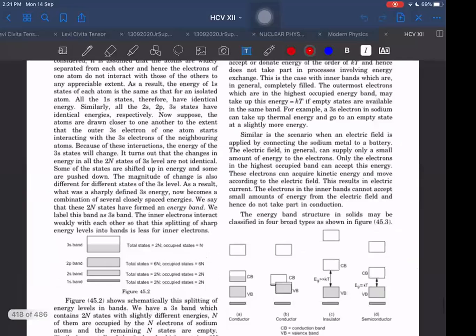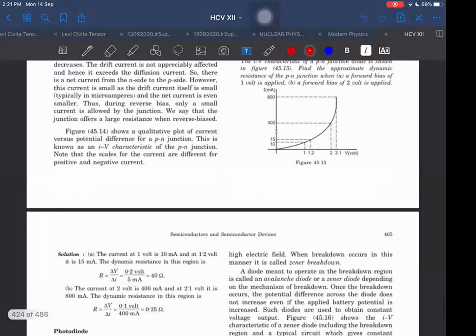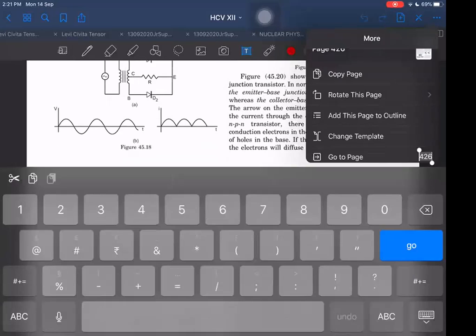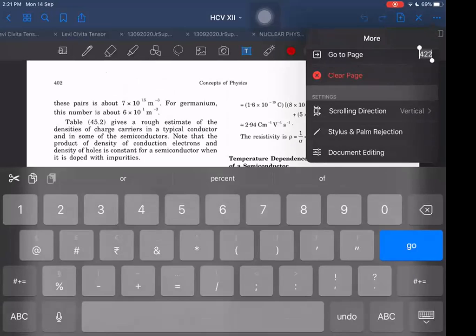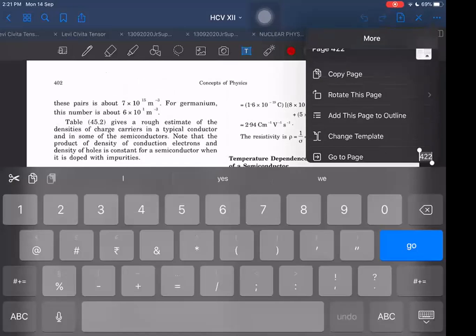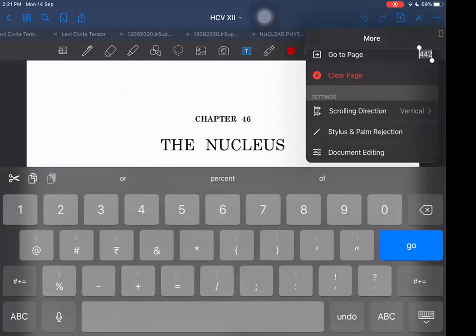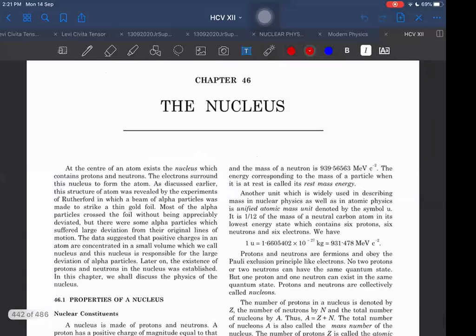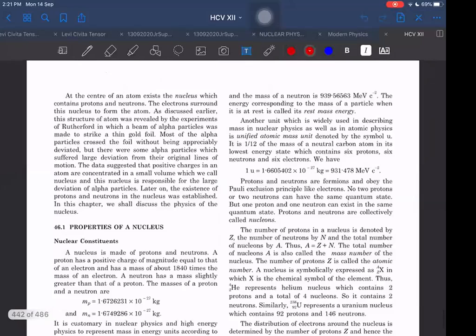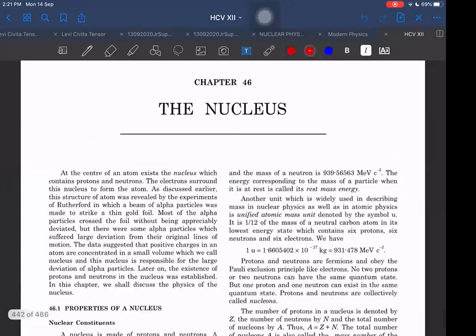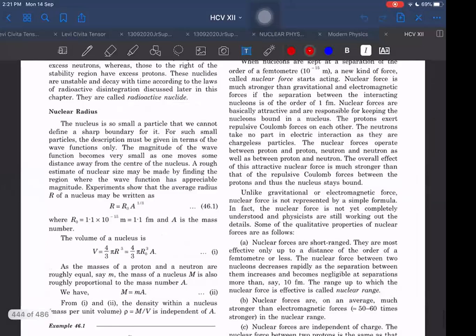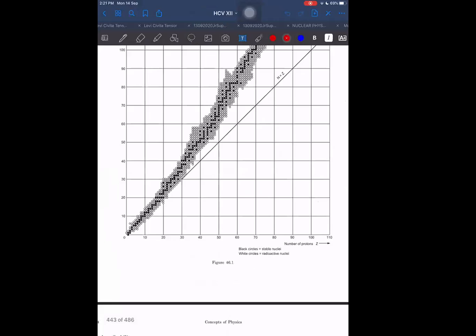Page number 422 in HCV. The nucleus. Yes, the complete chapter this time. What are the things in this? We can see the overview, 15 pages.